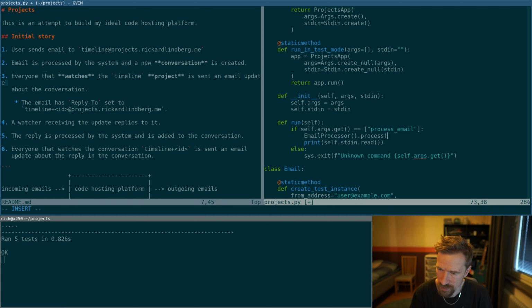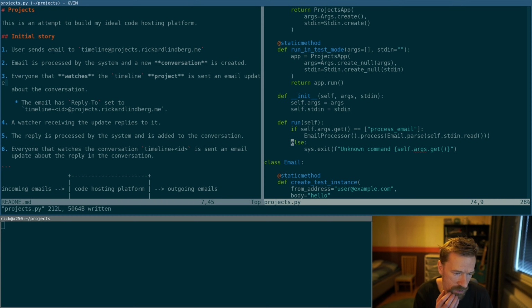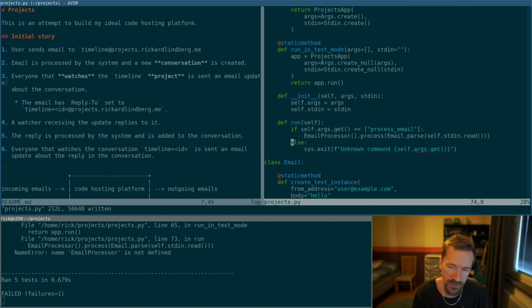Process email.parse self.stdin.read. So I want to do something like that. Let's remove that. Just see what happens. So this fails because email processor doesn't exist.